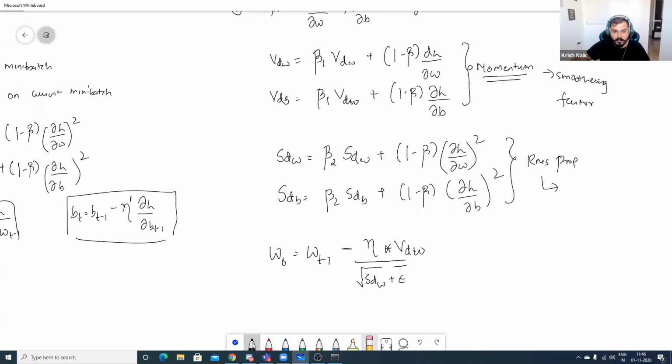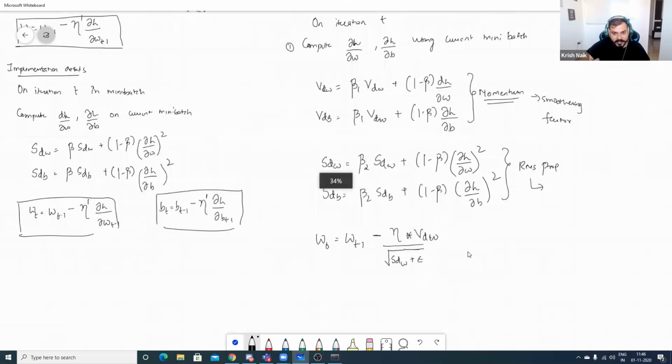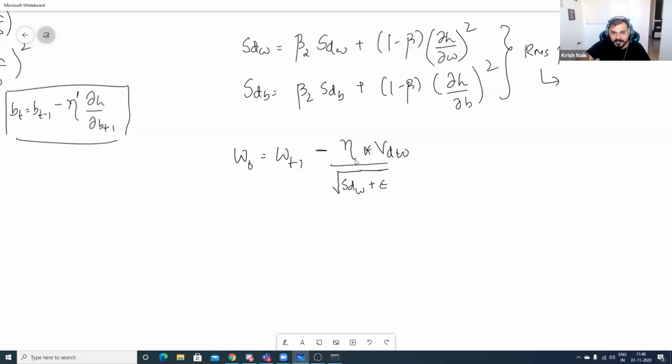Okay, so what I'm doing over here, I'm basically bringing in these changes. Now remember, what is my updation formula with respect to wt? My wt will look something like this. Here, this is my initial learning rate, right? This VdW is basically my component that has come from exponential smoothing, the moving average. And this SdW is basically coming from RMS prop.